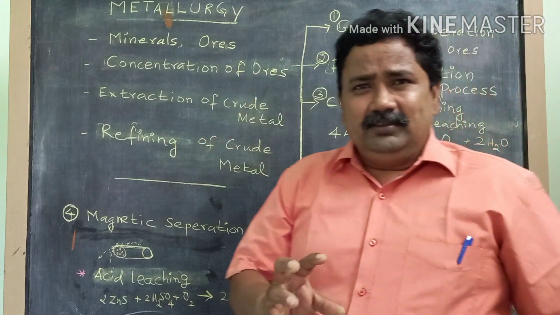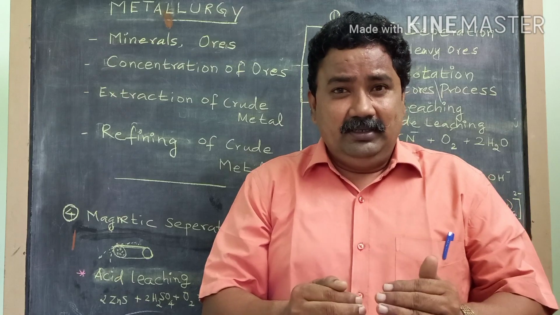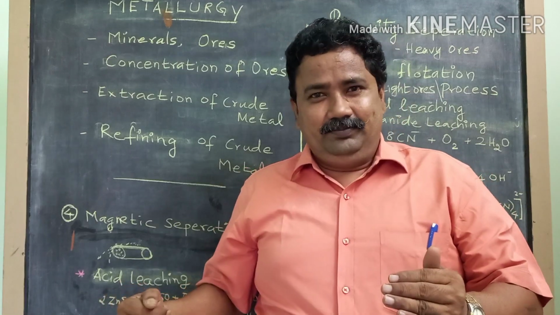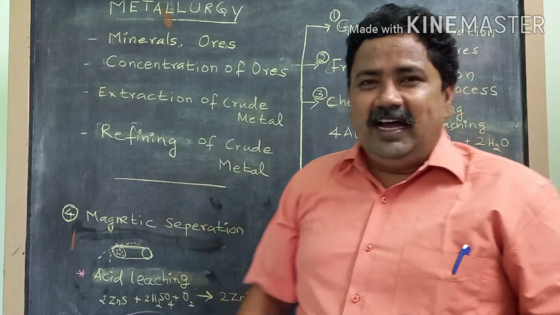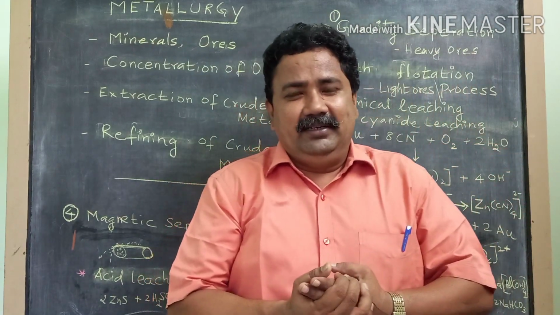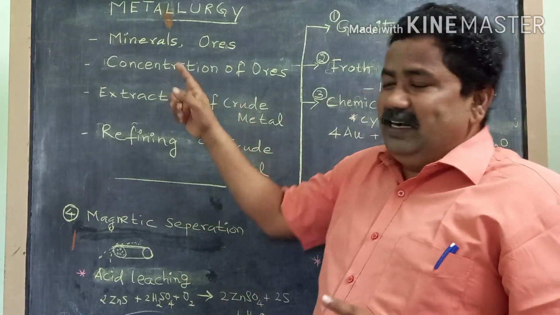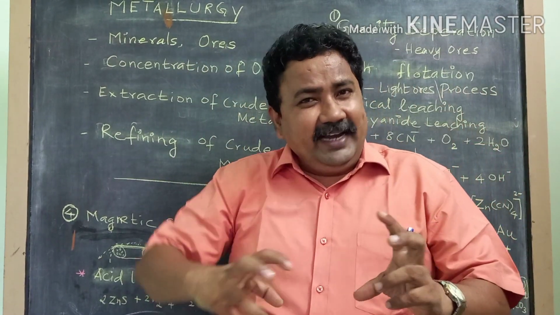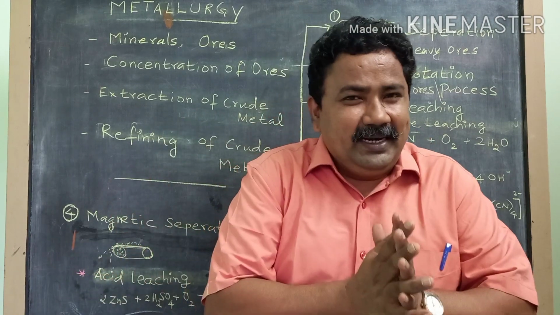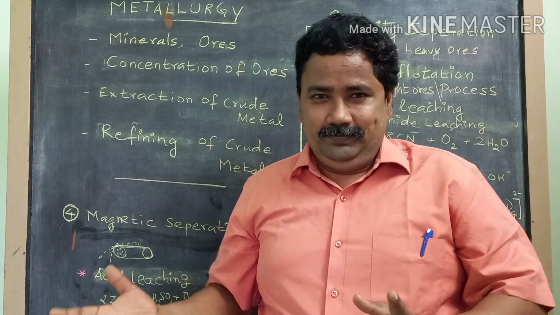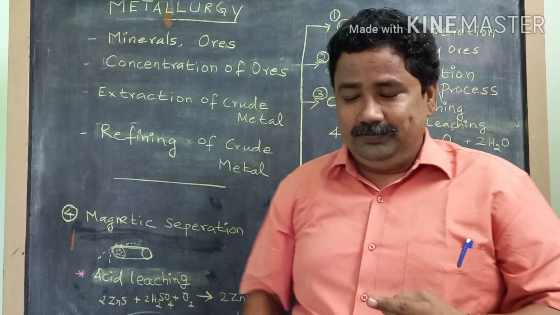An ore is a chemical compound or a metallic compound from which the metal is extracted. To separate an ore from a mineral, we have three important things to keep in mind. First of all, the mineral should have the highest percentage of the metal. That particular mineral will be taken as an ore. First one, having a higher percentage of the metal.